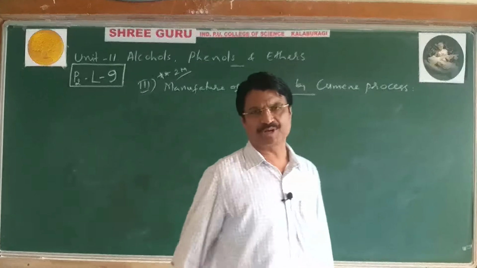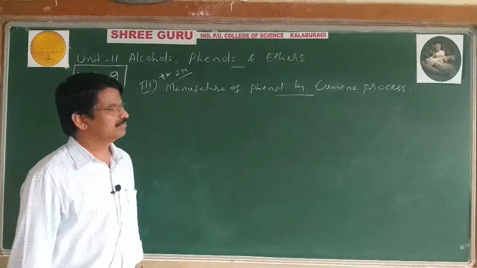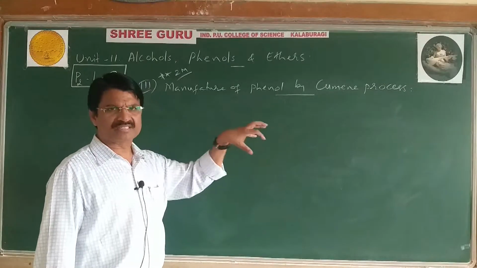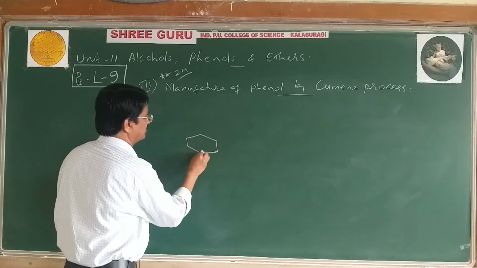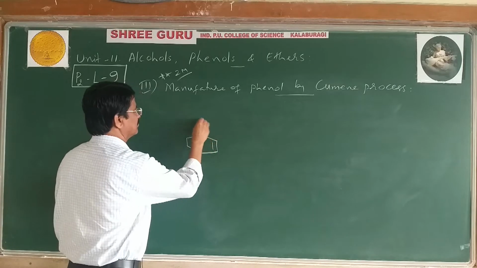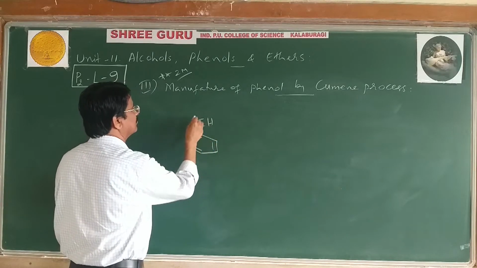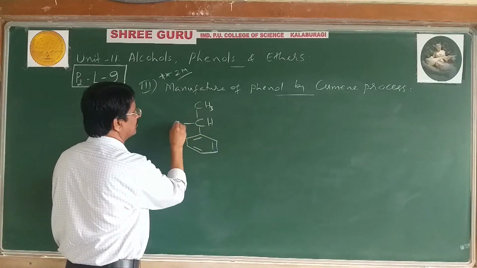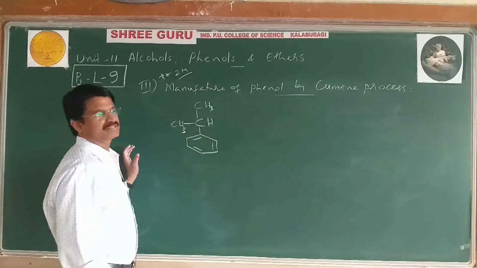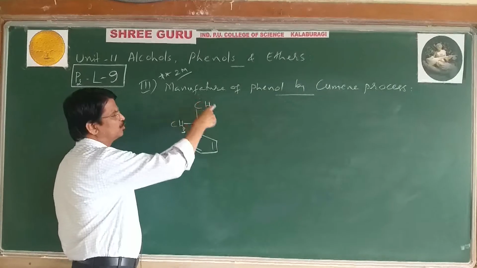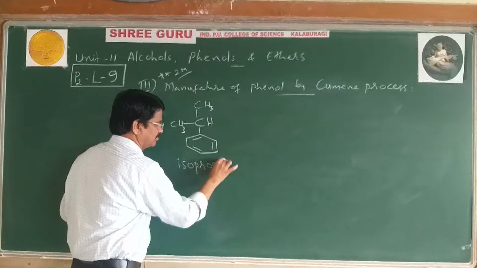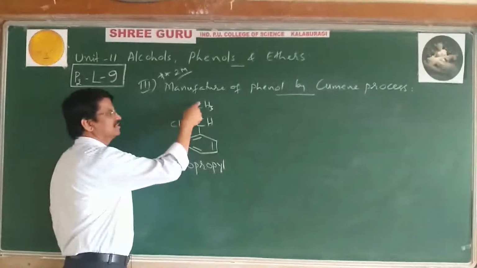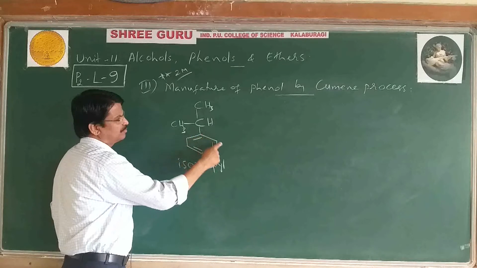Cumene is the chemical compound name, and its IUPAC name is isopropyl benzene. See the structure of cumene. Yes, this CH3, CH3 group is called isopropyl, and this part is said to be benzene.